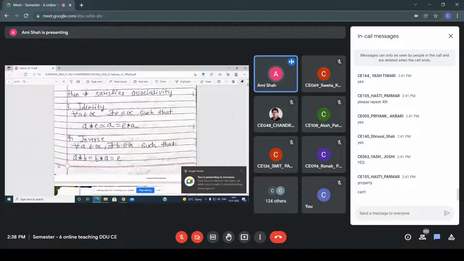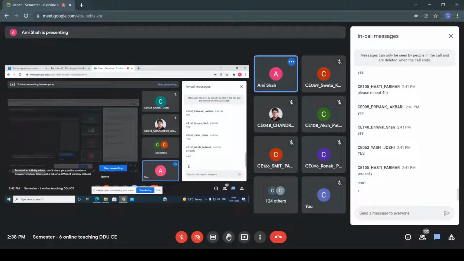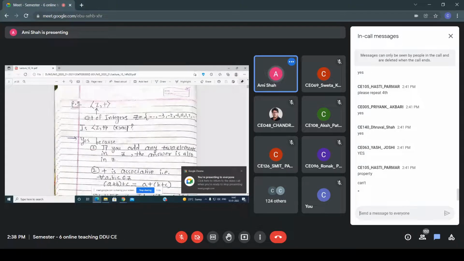See, Hasti, what is the fourth property? For every A belongs to Z, there exists a B belongs to G such that A into B equals B into A equals E. Here, right now, which operator is used? Hasti, please unmute yourself. See, right now the operator is addition. In our example, the operator used is addition, right?